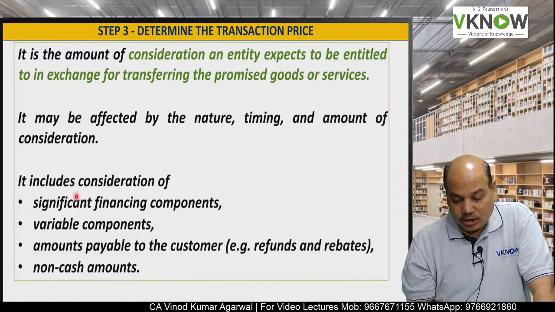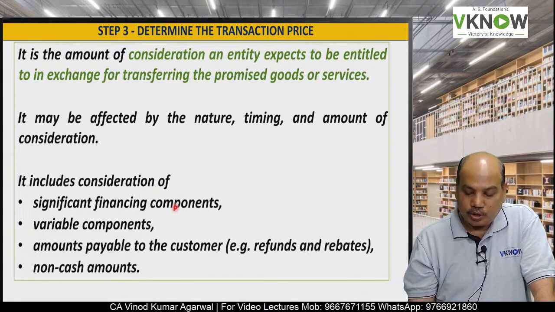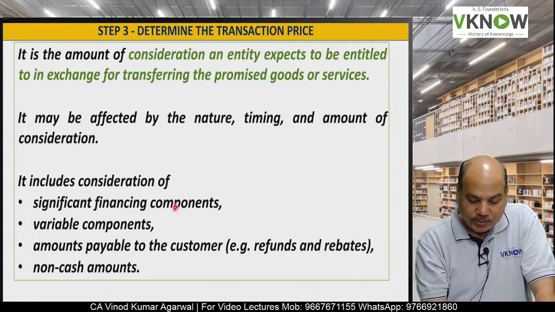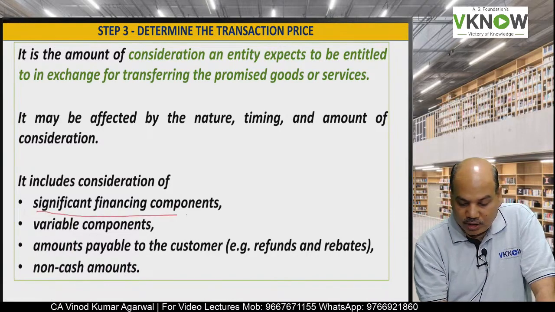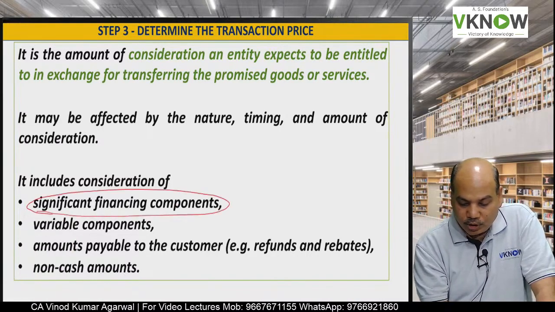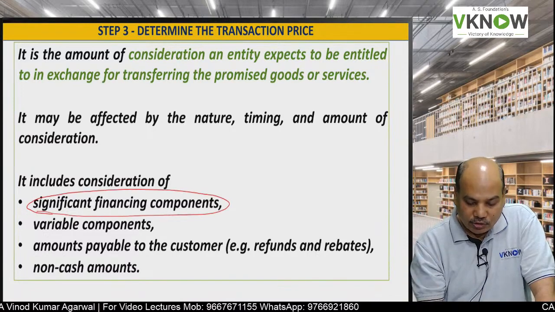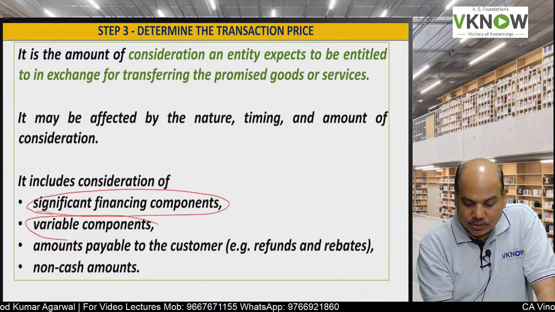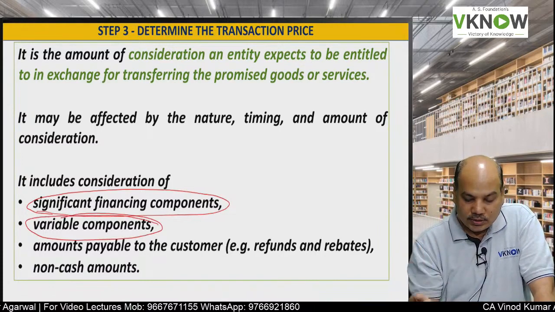Now transaction price includes a significant financing component also, that I am going to explain afterwards. It is like making payments over a period of time, so it might include some interest also. It may have some variable component also like incentive, bonus.